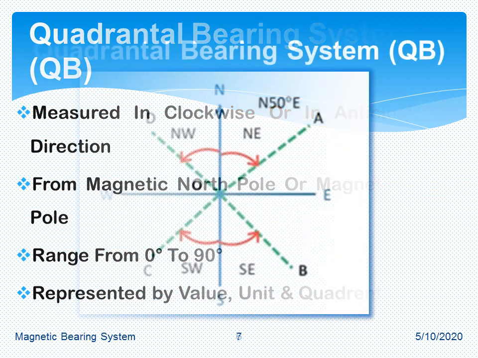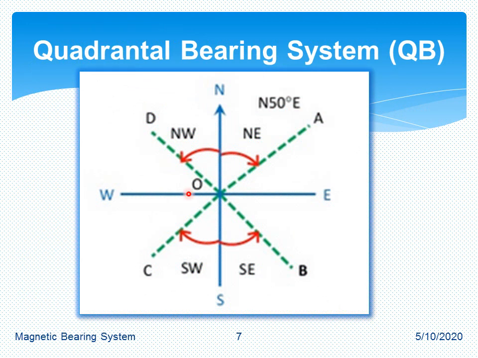So there are WCB and QB. See the basic example of QB. For the first quadrant, it may be measured with respect to the north direction and in clockwise. For the second quadrant, it may be measured with respect to south and anti-clockwise. Likewise for the third quadrant, with respect to south and clockwise, and in the fourth quadrant measurement is done with respect to north and anti-clockwise.